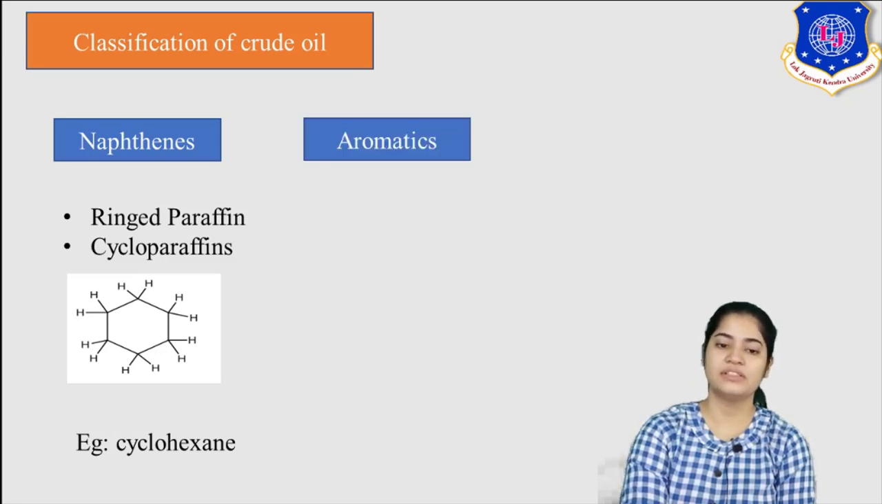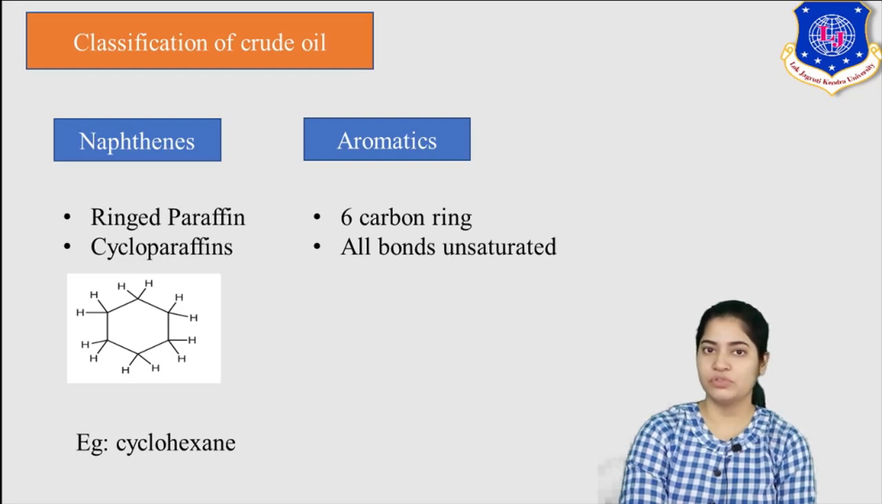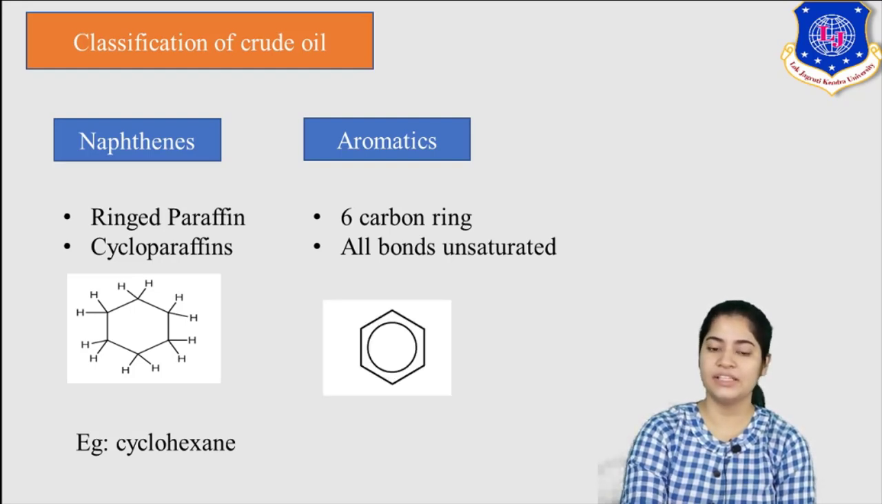Now the next form is aromatics. So what are aromatics? The simplest form is the 6 carbon ring. A ring structure is formed just like cyclic paraffins, but here all bonds are unsaturated. All the bonds, note down. Double bonds fluctuate between different positions. Example is benzene. See, that fluctuation of double bonds is called resonance. So resonance between double bonds takes place in aromatics. Now this resonance makes benzene very reactive in nature. So this is a basic example of aromatics.